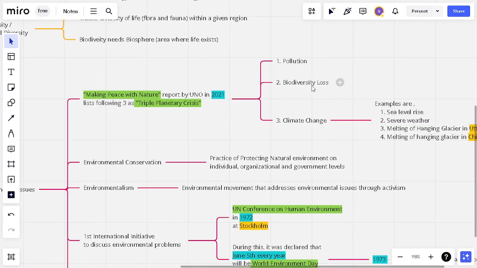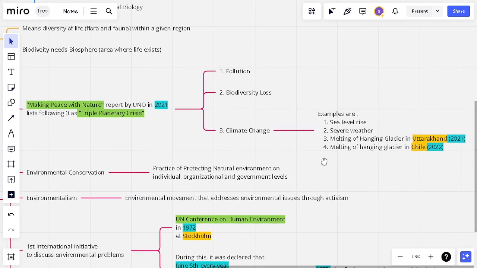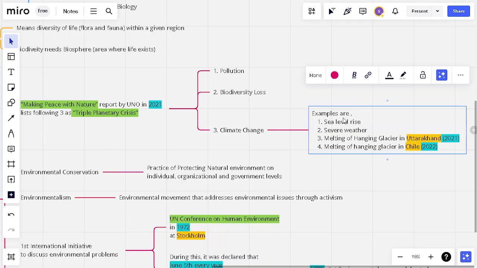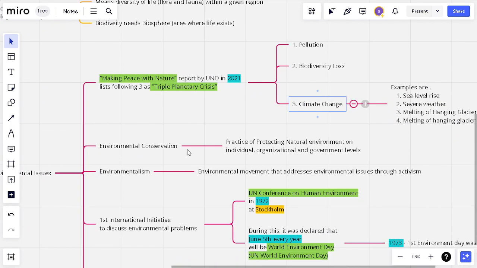One is pollution, one is biodiversity loss, which is that we are losing various species of animals, and third is climate change. Climate change, we keep hearing about: sea level rising, severe weather in areas, melting of hanging glacier in Uttarakhand in 2021, melting of hanging glacier in Chile in 2020. These are some examples of climate change.